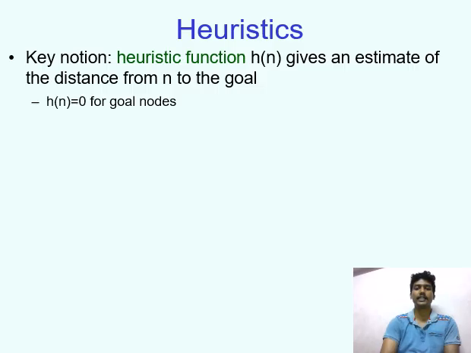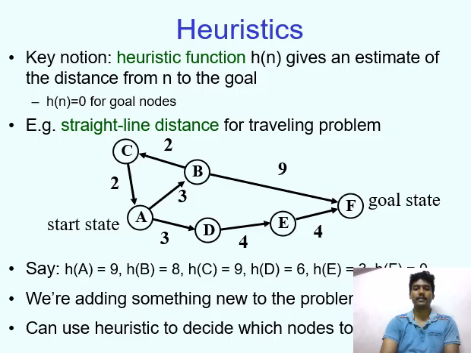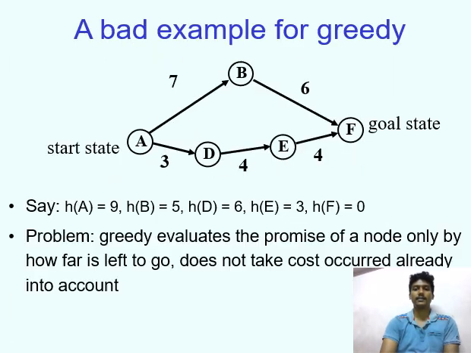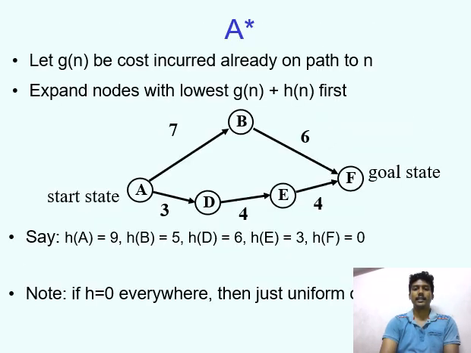The notion of a heuristic function h(n) gives an estimate of the distance from the node to the goal. Greedy best first search. Bad example of greedy. A star: let g(n) be the cost incurred already on the path to n. Expand the node of lowest g(n) plus h(n), that is f(n).